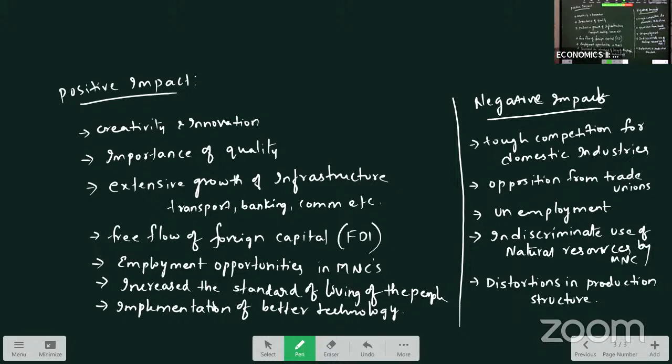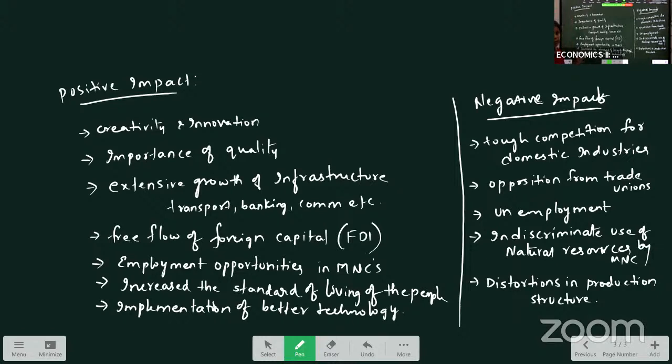And there is a free flow of foreign capital without any restrictions. There is an increased flow of foreign capital in the country. In most of the industries, 100% FDI is allowed. Employment opportunities in multinational companies have increased. People who are skilled and efficient are getting employment opportunities in multinational companies, and the standard of living of the people has increased. Implementation of better technology.